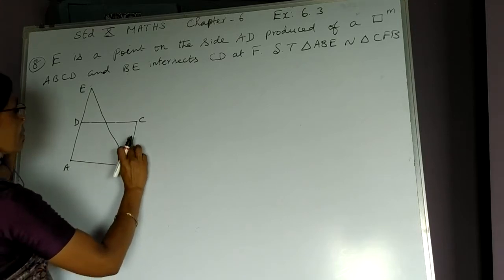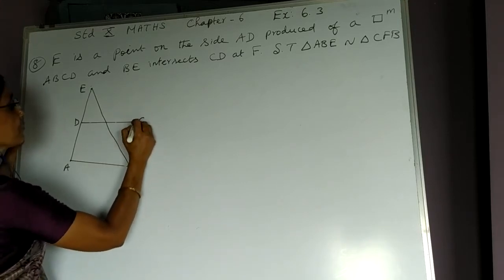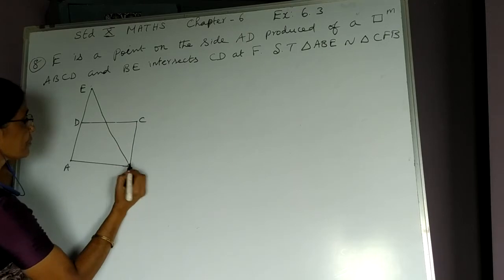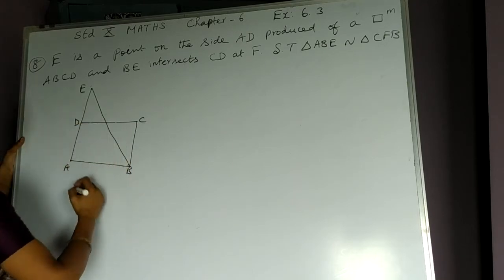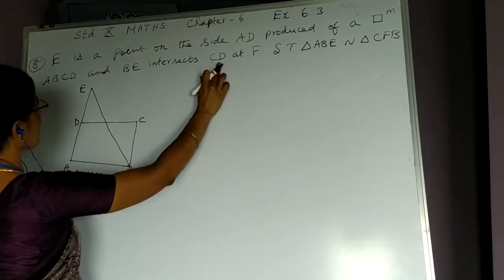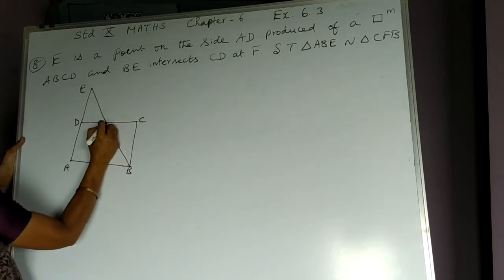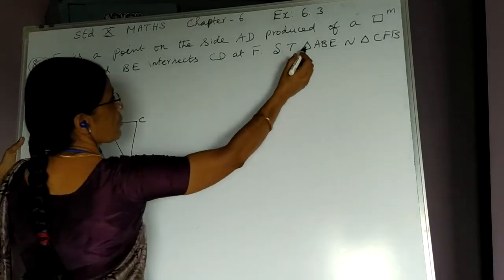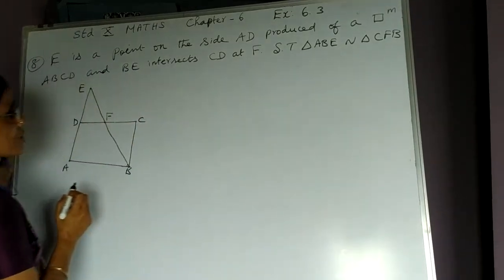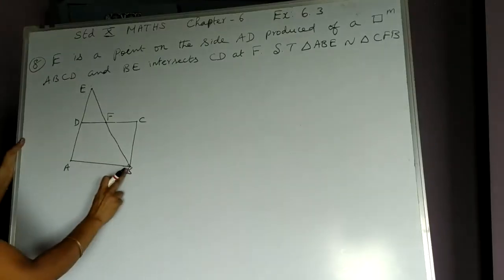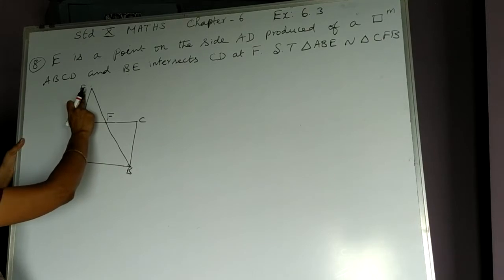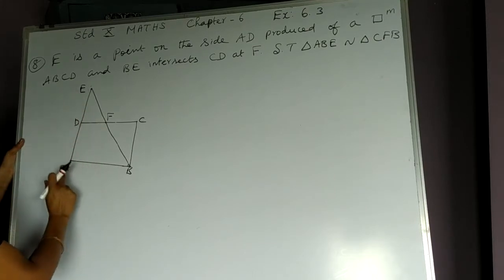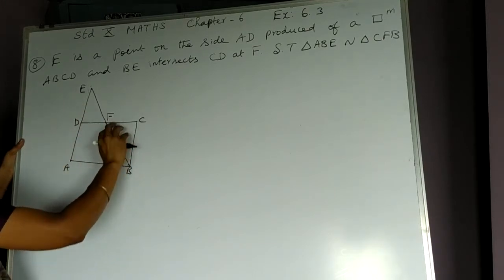This BE intersects CD at the point F. The question is prove that ABE is similar to CFB. ABE, the biggest triangle, we have to show it is similar to CFB, this triangle.